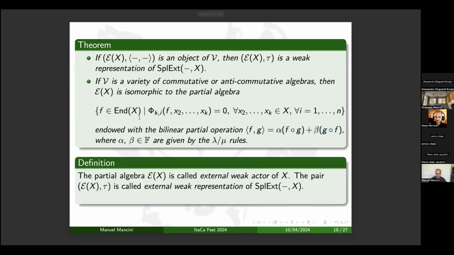We call E of x an external weak actor because it is like a weak actor, but it is external from the variety V. The pair E of x, tau is an external weak representation, and when tau is a natural isomorphism, E of x is called an external actor.